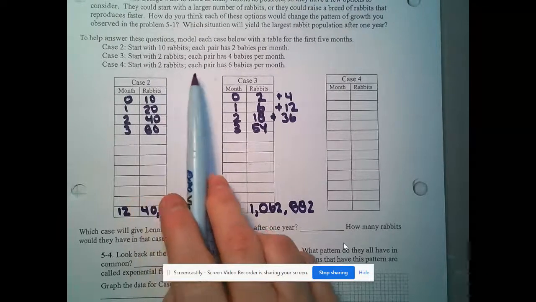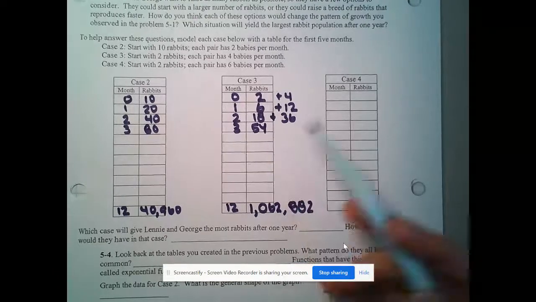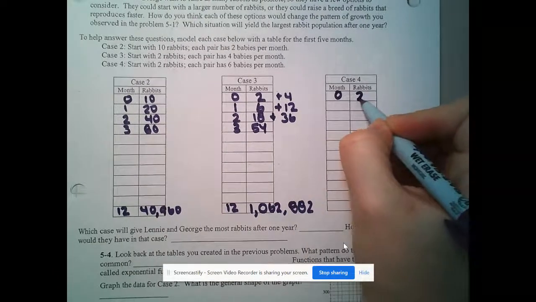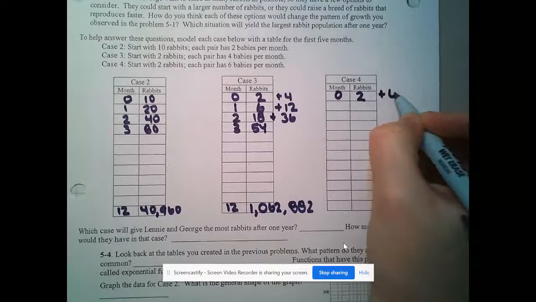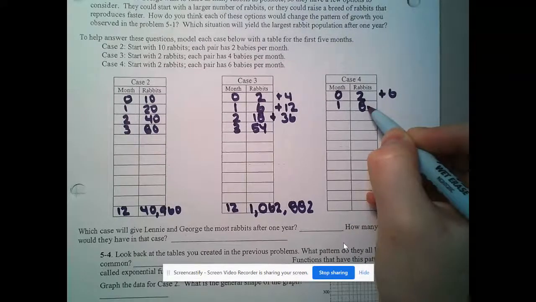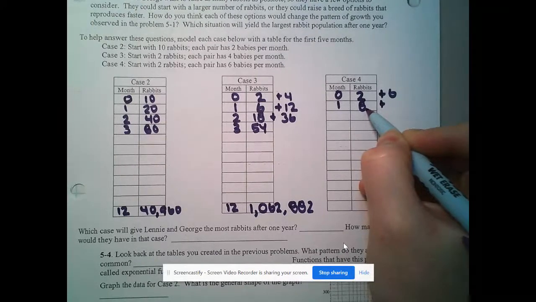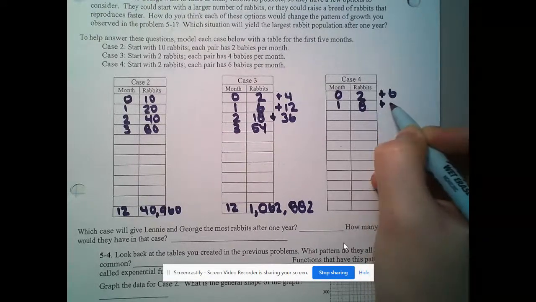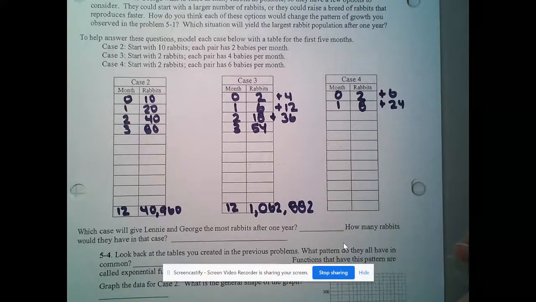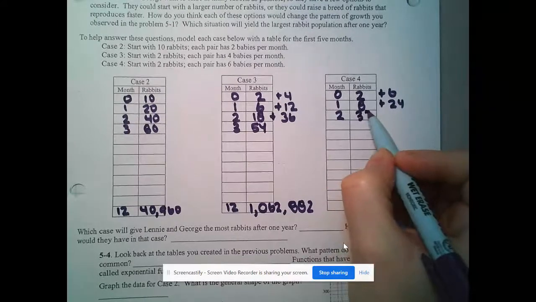Okay. And then in case 4, it says start with 2 rabbits. Each pair has 6 babies per month. Well, clearly that is following the same pattern as case 3. At month 0, we have 2 rabbits. Well, each of them has 6. So in month 1, we would have 8. Of those 8, if I add in, now 8 is 4 pairs, they're going to each have 3 pairs, which would be 24 new rabbits. Yeah. Wow. And that means at month 2, we would have 32 total.